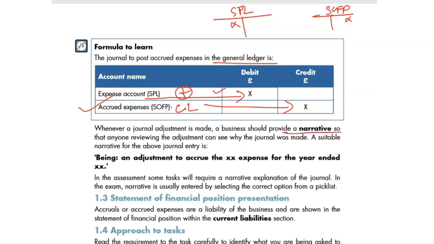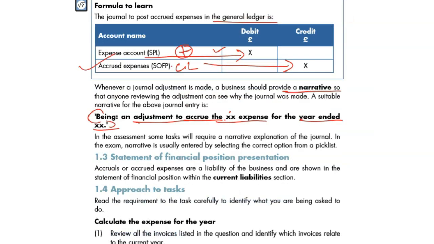Sometimes a narrative is needed, meaning you need to explain what is happening here. That is the meaning of narrative. Being an adjustment to accrue the value, this X is the value of the expense for the year ended 2000-whatever, as an expense accrued. That's what you need to write or choose in your assessment. Some tasks may require a narrative explanation for the journal. So that's the simple narrative. What is happening, you need to explain. Is it accrued? Write down accrued. Is it prepaid? Write down prepaid. Is it expense or income? Write it down or choose it.